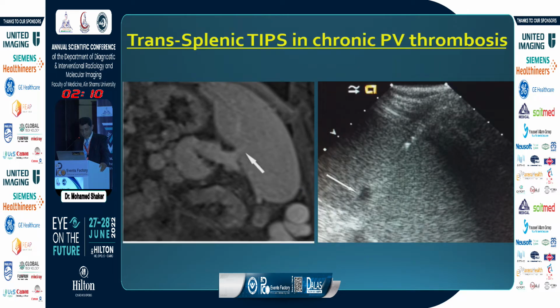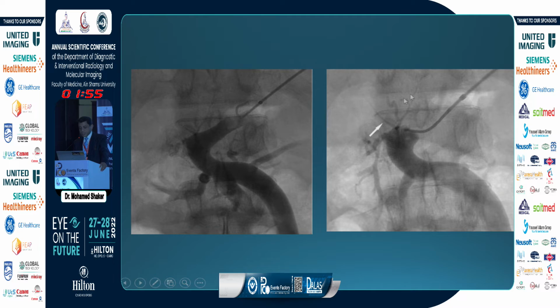First, we do cross sectional imaging to identify the splenic vein and confirm its patency, which is essential in this technique, and identify the splenic vein tributary, which will be punctured through ultrasound guidance. And then we catheterize the splenic vein.